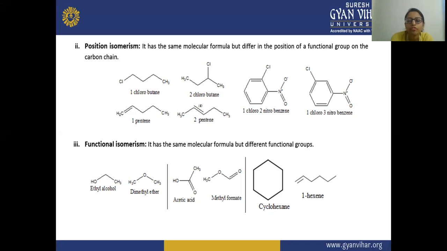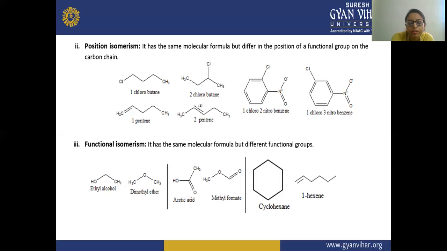Now the third is your functional isomers. So the functional isomers have the same molecular formula but different functional groups. So here the functional group is different. You can see the first example, that is ethyl alcohol and dimethyl ether.